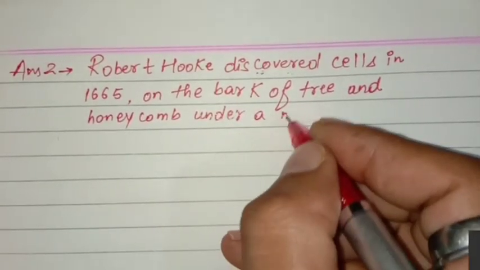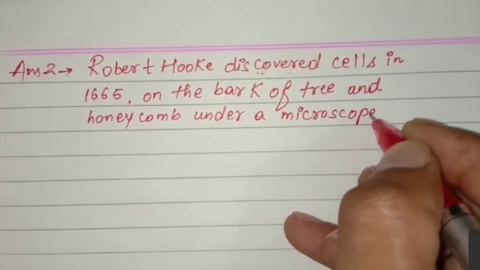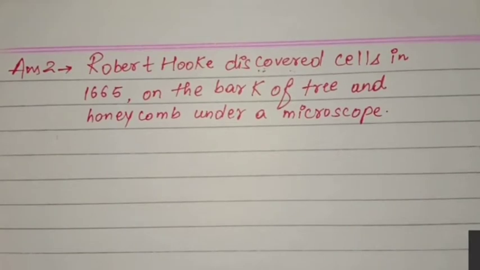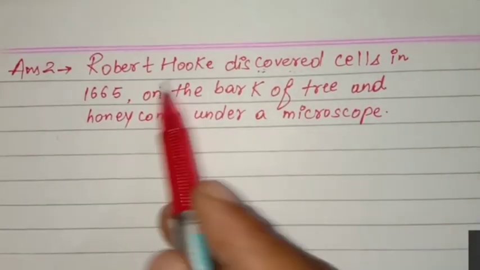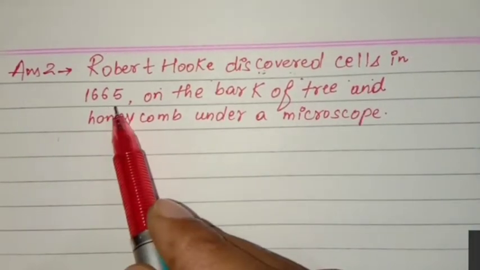Written? Second answer written. Robert Hooke discovered cells in 1665 on the bark of tree and honeycomb under a microscope.